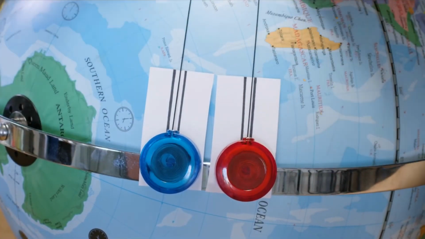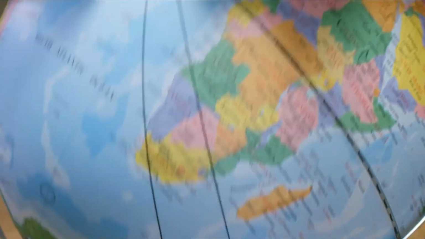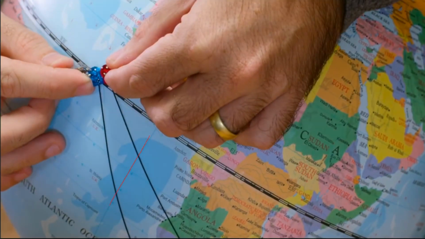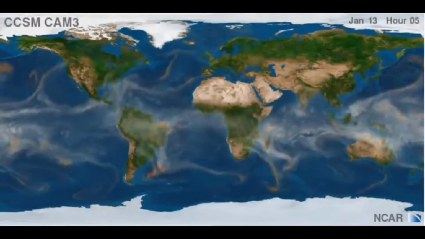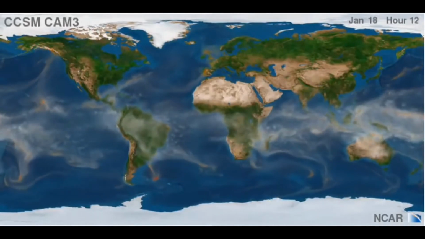As we can see here, any two objects initially moving parallel to each other will tend to converge at some point on Earth. This explains why you need a different velocity to move along the same longitude when in different latitudes. When applied to surface winds, we can see that winds are deflected to the right in the northern hemisphere and to the left in the southern.